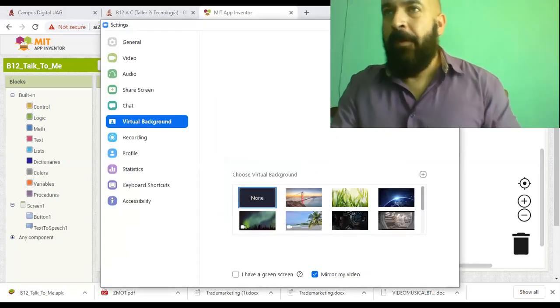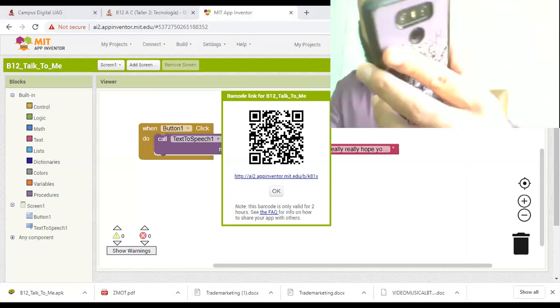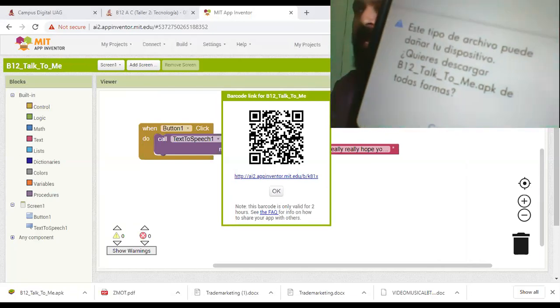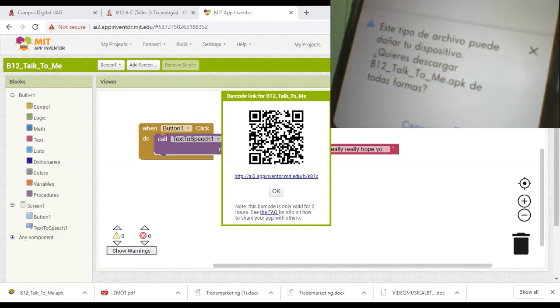All right. Then notice that after I scan with the QR code reader